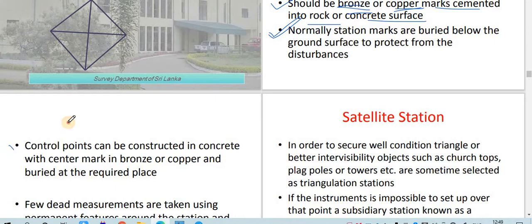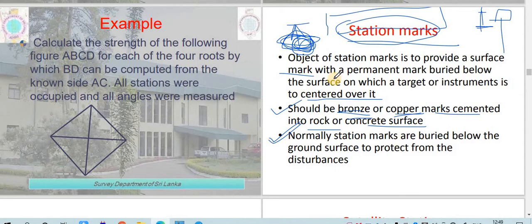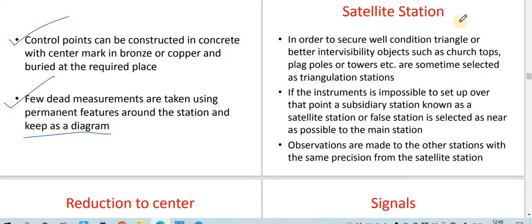Control points can be constructed in concrete with a center marker in bronze or copper and buried at the required place. A few measurements are taken using permanent features around the station and kept as a diagram. Okay, so that is the purpose of your station marker. Whenever you place your instrument, the center line below it should be marked with the help of a bronze or copper marker, cemented in rocks and cement concrete. It should be buried inside the ground so that it does not get disturbed by the day-to-day activities of the people.